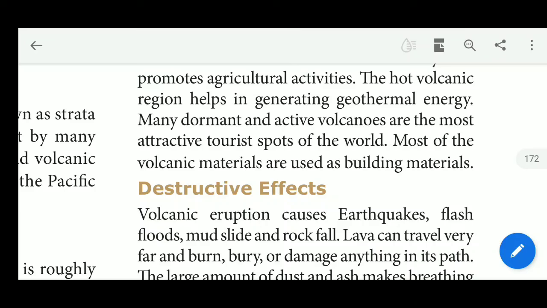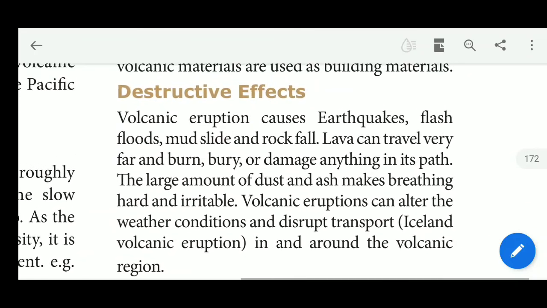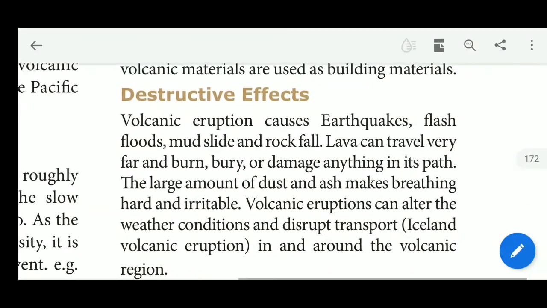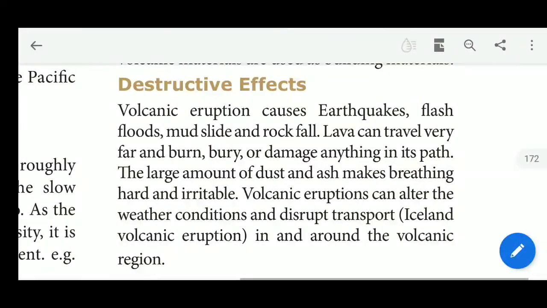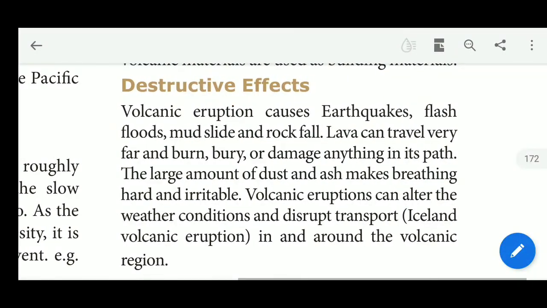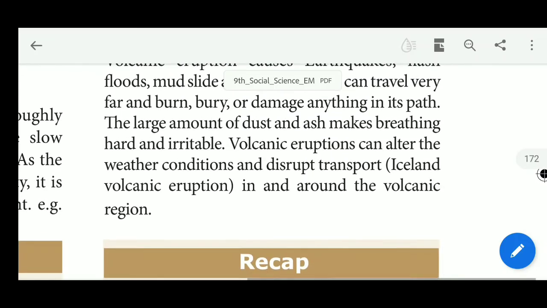The destructive effects. What are the destructive effects of the volcanoes? Volcanic eruption causes earthquakes. The lava produced from the interior, that means from the core and mantle, causes earthquakes, flash floods, mudslides and rockfall. Lava can travel very far and burn, bury or damage anything in its path. The lava flowing burns all the things.